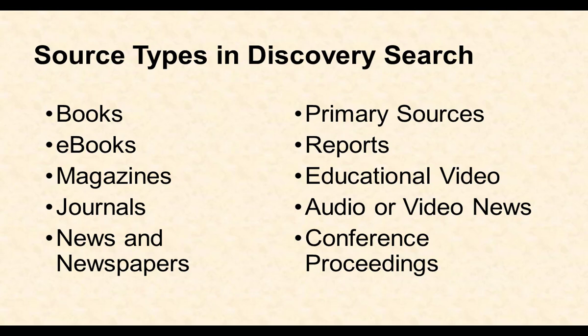The source types that you can locate in Discovery Search include books, ebooks, magazines, journals, news and newspapers, primary sources, reports, educational videos, audio or video news, and conference proceedings.